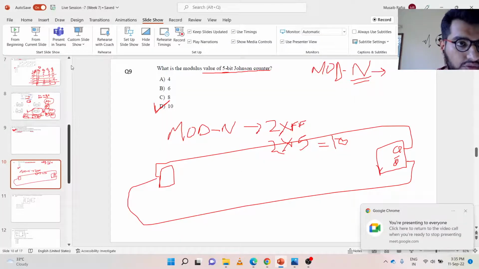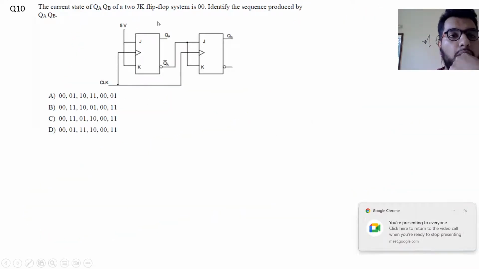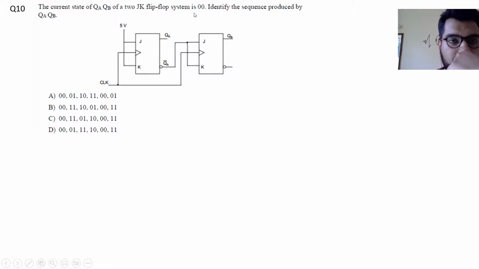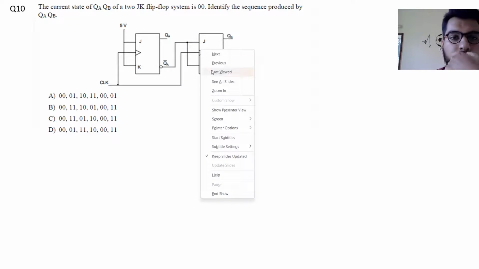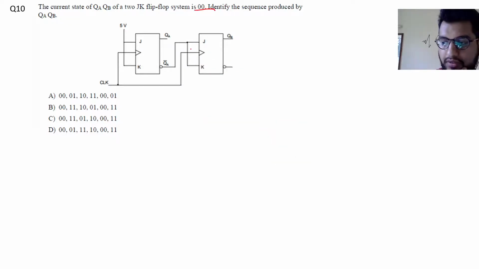So let's just move to the next question. It states that the current state of two JK flip-flops, QA and QB, of the system is 00. Identify the sequence produced by QAQB. The initial state is given as 0 0. The JK of the first flip-flop, I'll call this first and this second, is connected to high voltage. So J and K equal to 1, so it will toggle. This will always toggle. Keep that in mind. At the positive edges of the clock, this will toggle because the input combination is 1 1.